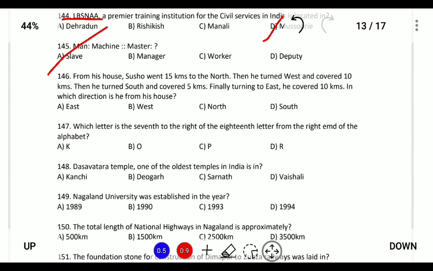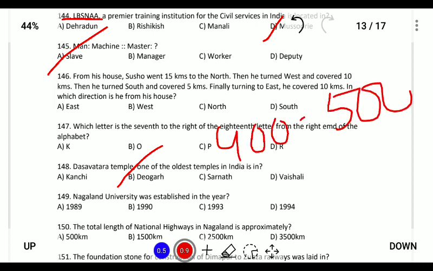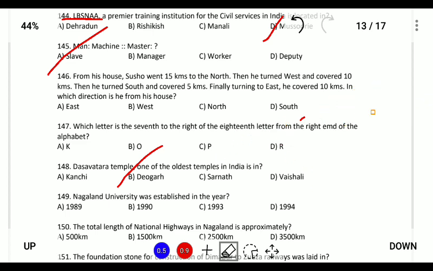Dasavatara temple, one of the oldest temple in India, is located at Deoghar. So this Dasavatara temple is located in Uttar Pradesh, and this was built around 400 to 500 AD during the reign of the Gupta's empire, and this is considered as one of the oldest temple of Hinduism.